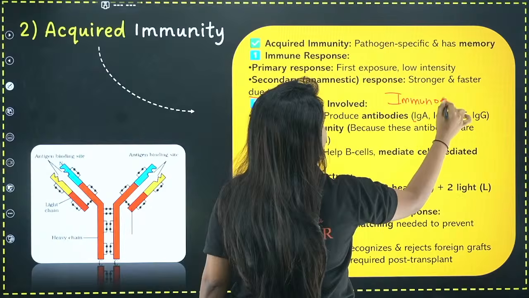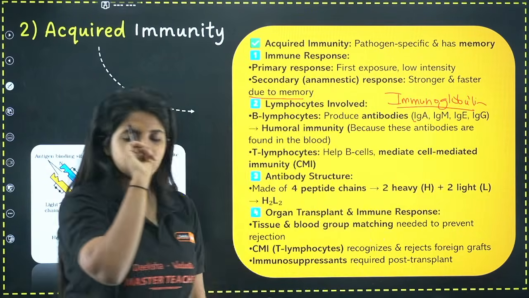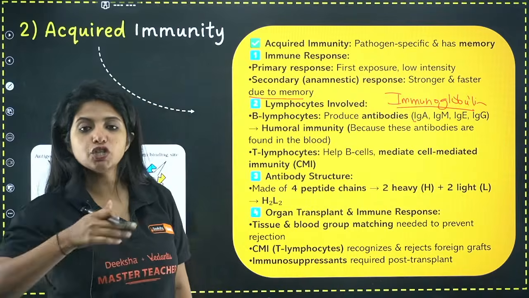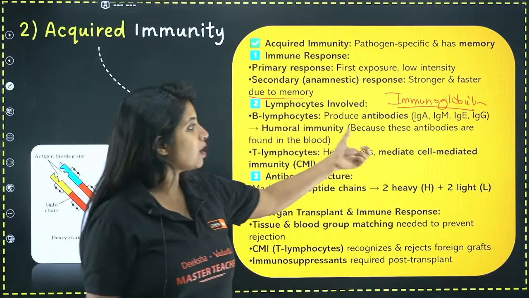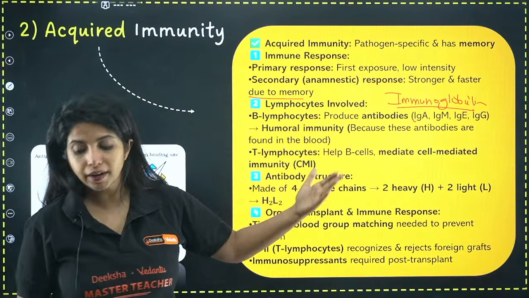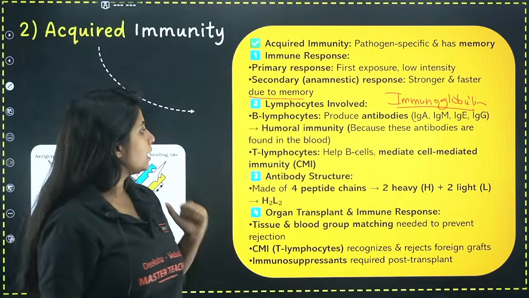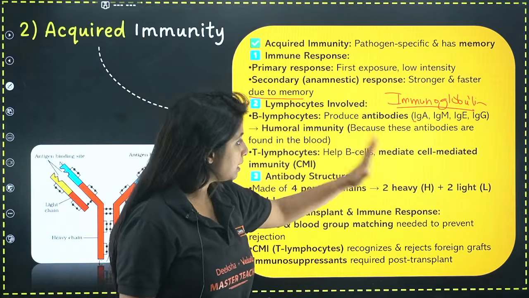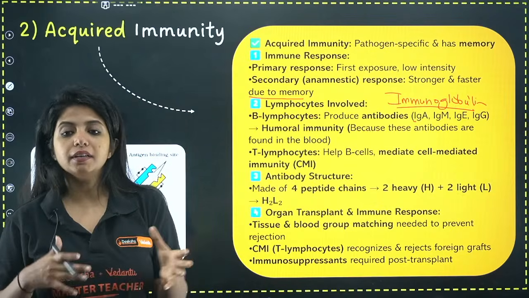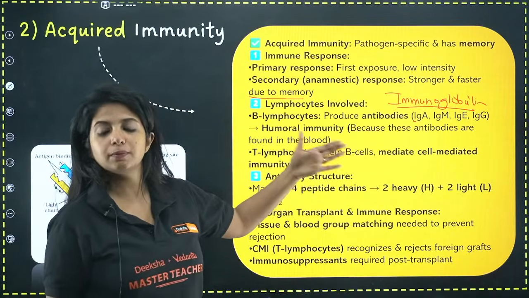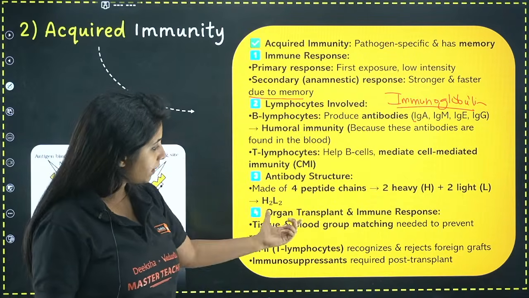This is nothing but a protein, Baba. These antibodies that you see are nothing but proteins. So IgA, IgE, all of them are proteins. Now humoral immunity, because these antibodies are found in the blood, and blood is a humor, or basically blood is a fluid. Now T lymphocytes help B cells, and help in cell-mediated immunity, not just helping B cells but helping other cells also. Now antibody structure, before I go into that, let's see this.